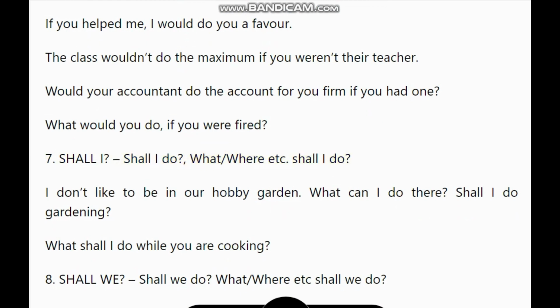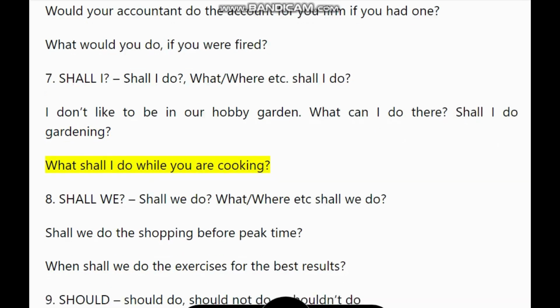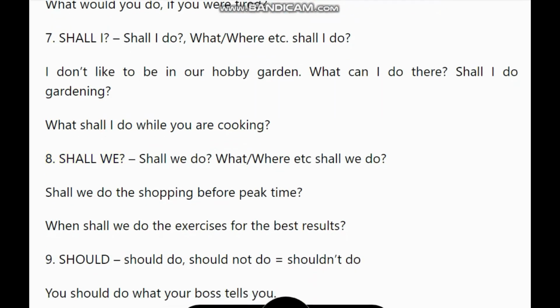Shall I do? I don't like to be in our hobby garden. What can I do there? Shall I do gardening? What shall I do while you are cooking? 8. Shall we do? What, where, etc.